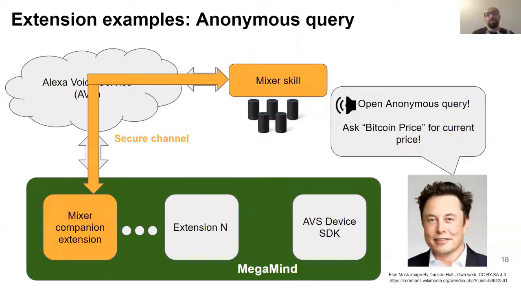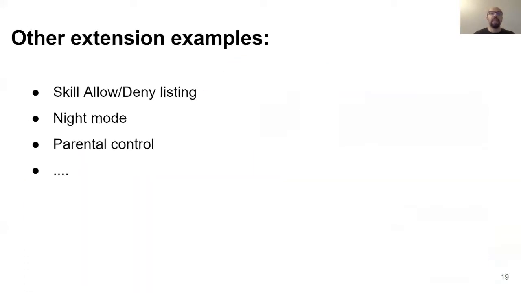Moreover, to protect your privacy, sometimes you don't even want AVS to know which skill you are using. To achieve this purpose, you can use a mixer extension that MegaMind enables, and the mixer skill, which mixes different users' queries and randomly submits them to one of its several Echo devices.